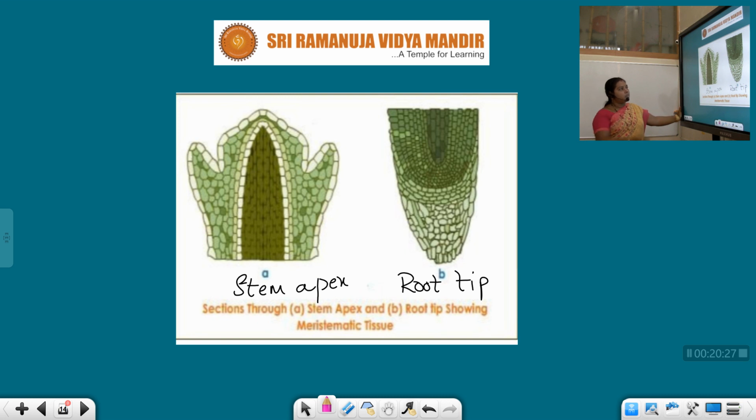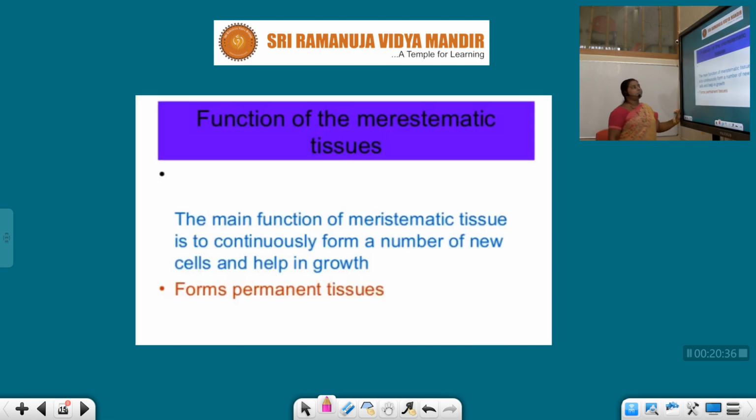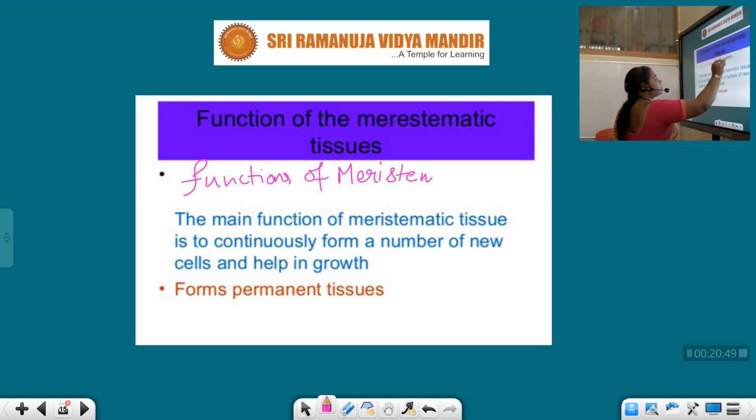Now, see, the diagrammatic representation once again of our stem apex and the root apex, the tip regions. Let us discuss the functions of the meristematic tissues.